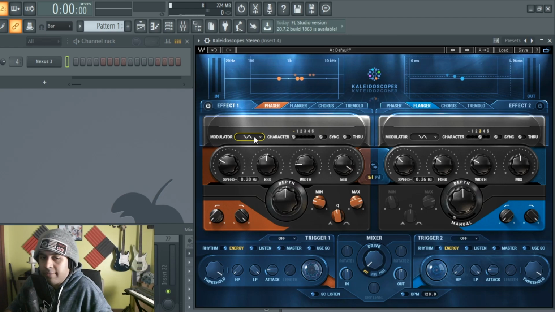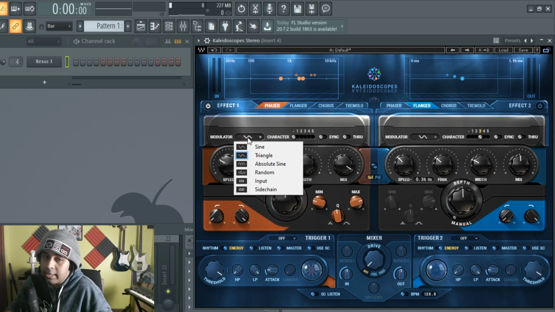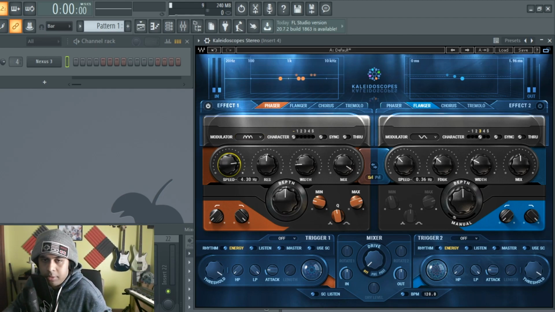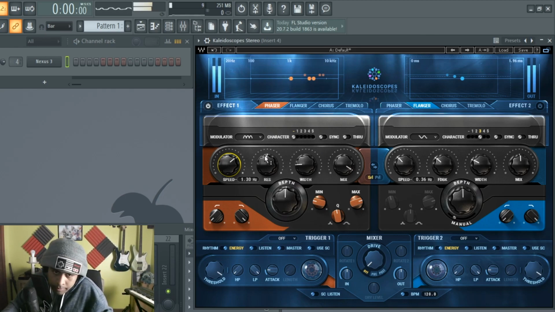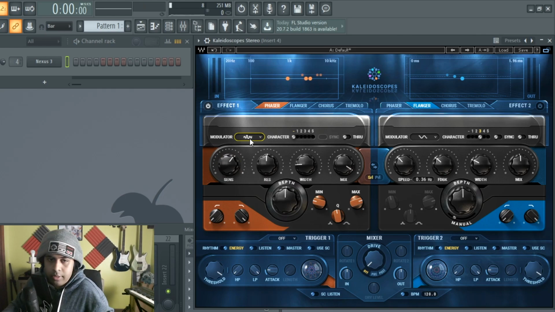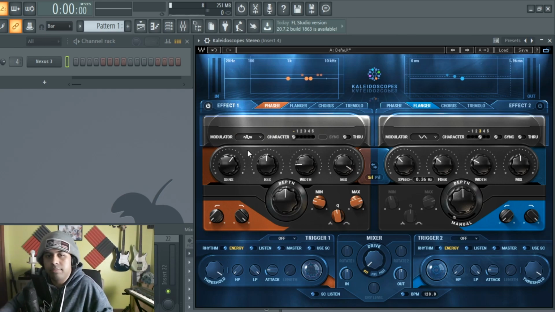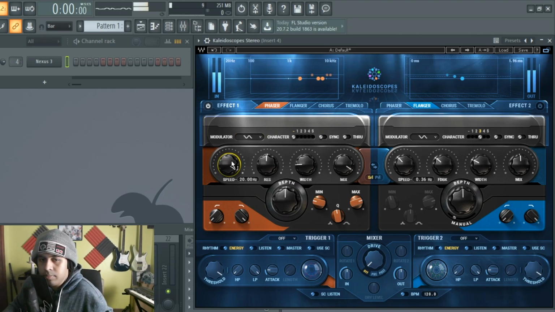But there's also the sine wave. There's also the triangle wave. Is that called triangle? Yes. It's also the absolute sine, which I like to call the bouncy ball. Look at the ball go. Cool, right? And then we got noise, which is, well, not noise. Is it called noise? It's called random. Okay, yeah, it's random. I myself like a regular sine for starters. We have the speed knob, which adjusts the speed of the bouncy modulation.